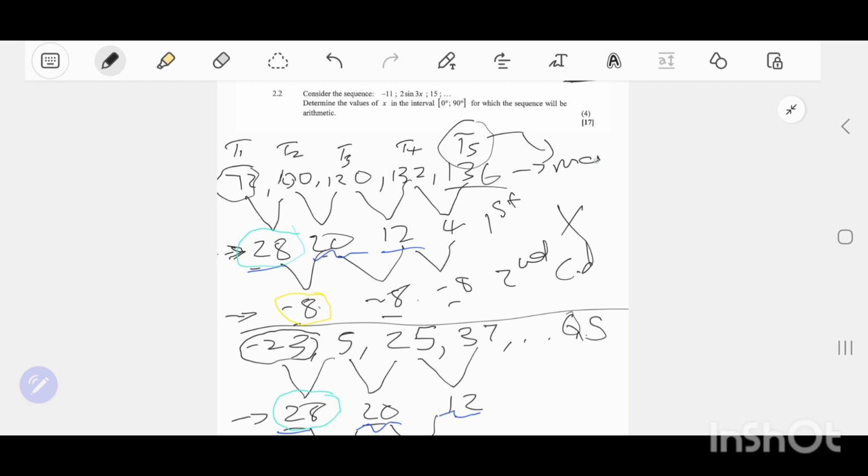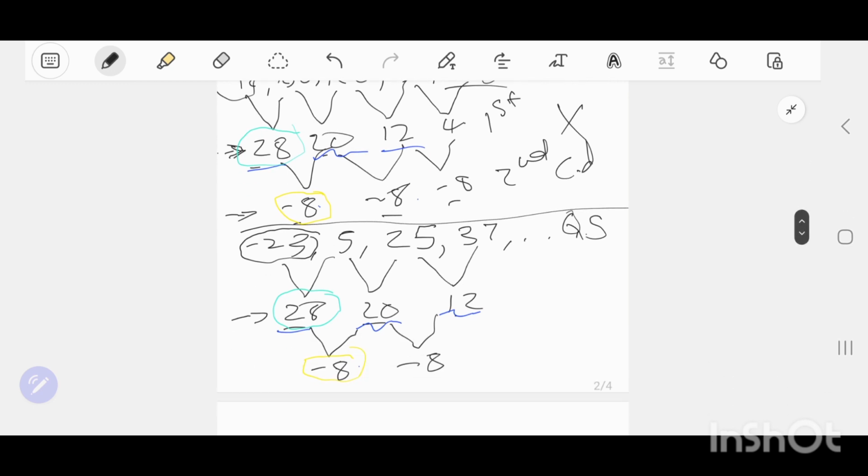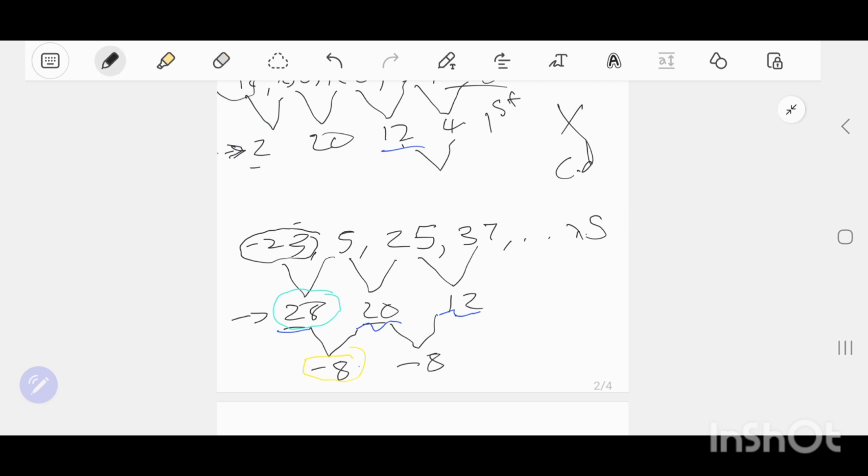It was my maximum on T5. So it's the same thing: T1, T2, T3, T4, and then my T5 will be my maximum.